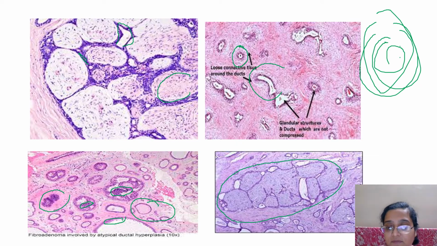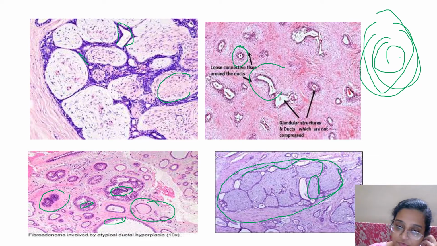Like the veins of a leaf, something like this. See over here, like the veins of the leaf. And if this is too much in a biopsy, then it gives rise to a phyllodes tumor. If it is a little bit here and there, it's an intraductal fibroadenoma. Grossly also you can tell the difference, because when you cut a phyllodes, it will be very, very stiff to cut. But when you cut a fibroadenoma, it cuts smoothly. That is the difference.